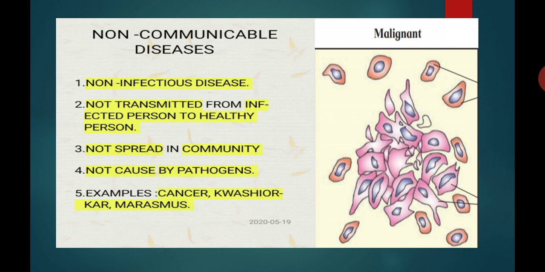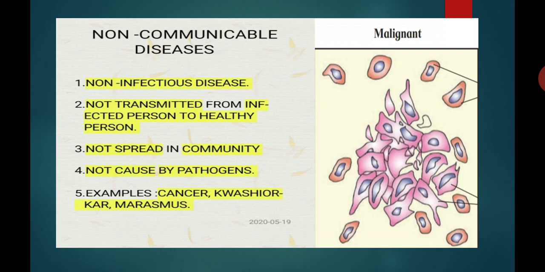Number three, they are not spread in a community, so the name is non-communicable diseases. There is no chance of spreading in a community.